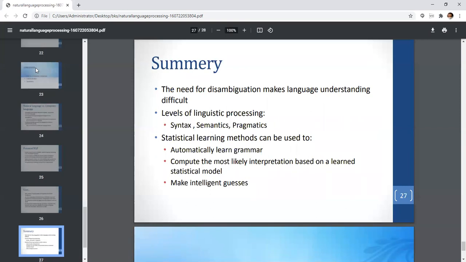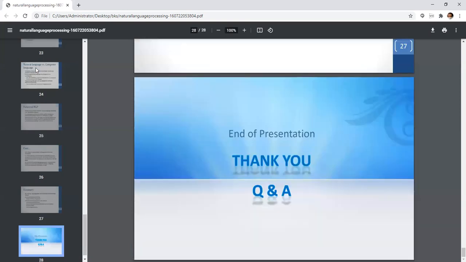The need for disambiguation makes language understanding difficult. Levels of linguistic processing: syntax, semantics, pragmatics. Statistical learning methods can be used to automatically learn grammar. Computers make intelligent guesses about the most likely interpretation based on learned statistical models. So this is all about natural language processing basics, or we can say the phases of NLP.